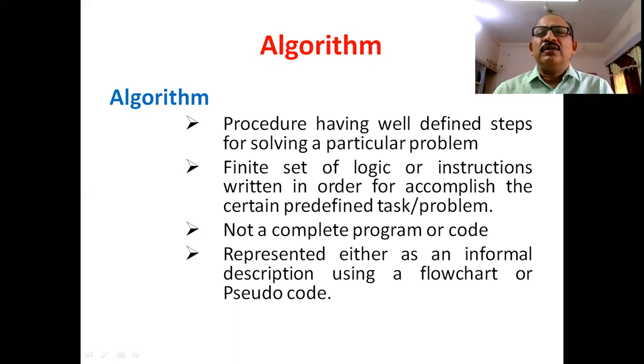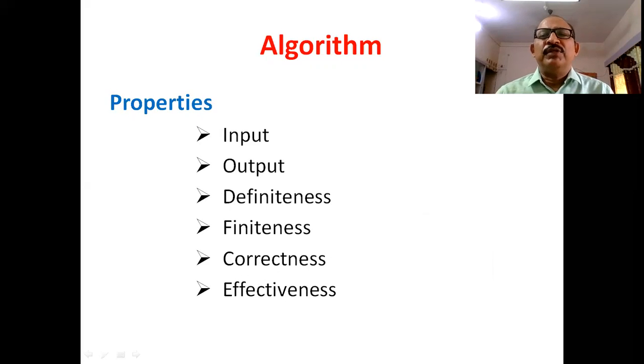An algorithm is not a complete program or code. It is represented either as an informal description using a flowchart or pseudocode. Properties of the algorithm: input, output, definiteness, finiteness, correctness, and effectiveness.